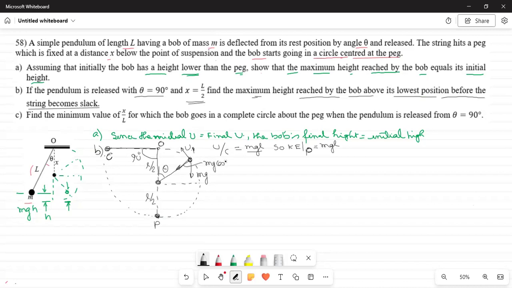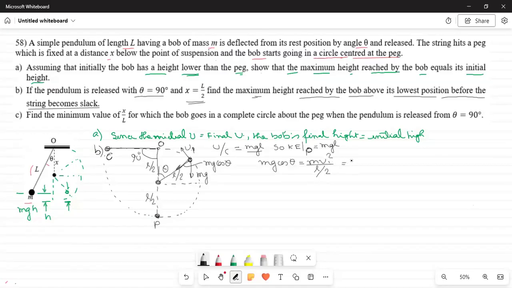Therefore, the radial force mg cos theta will be equal to the centripetal force m v1 squared divided by L upon 2, because this radius is L by 2.